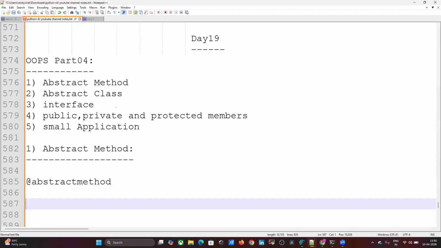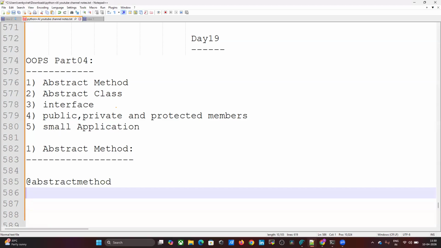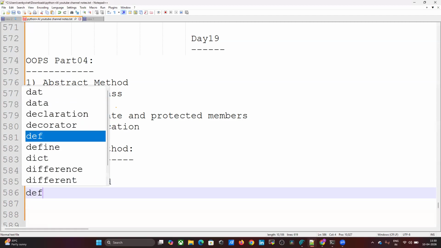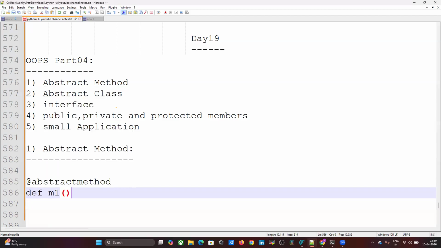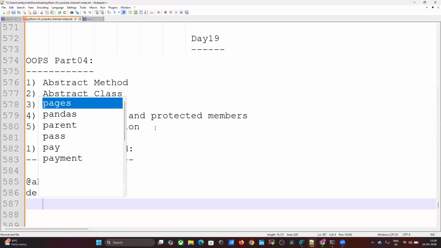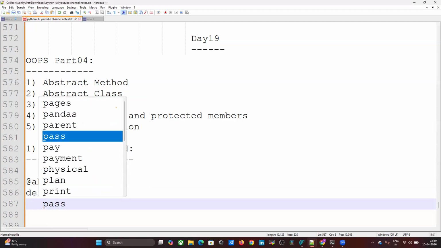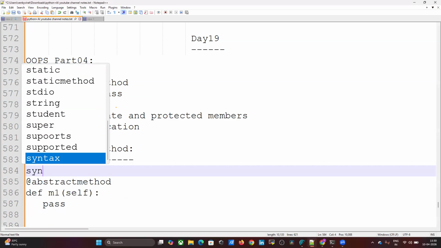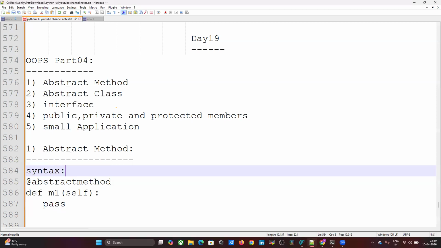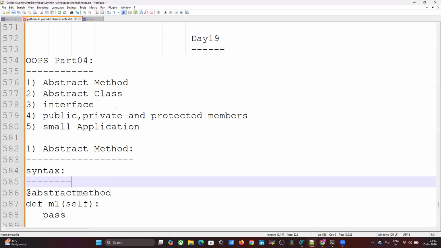For such requirements, we can use abstract method. Just declare it with the @abstractmethod decorator, then def m1(self). That's it. This is the syntax. Theory I'm providing in the notes, so don't worry about those things.